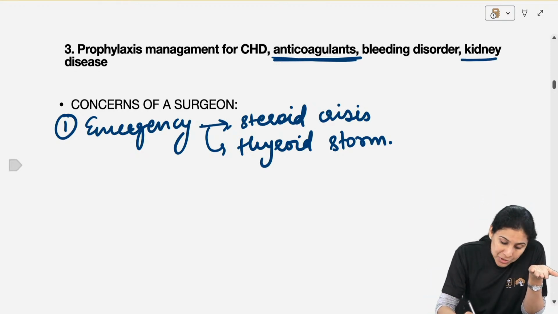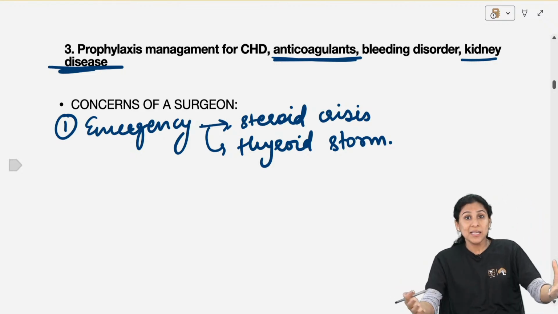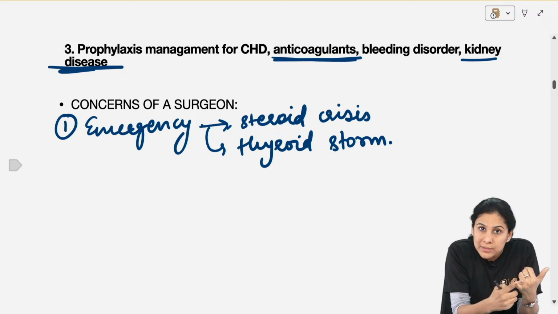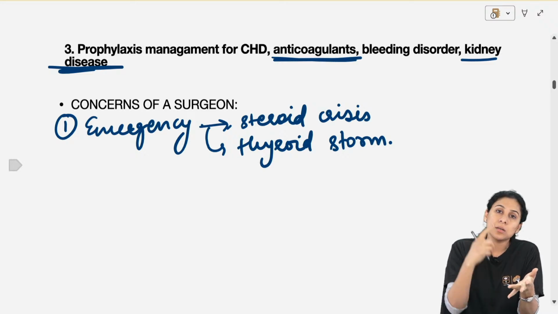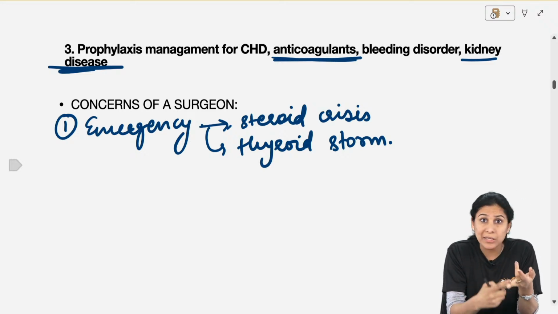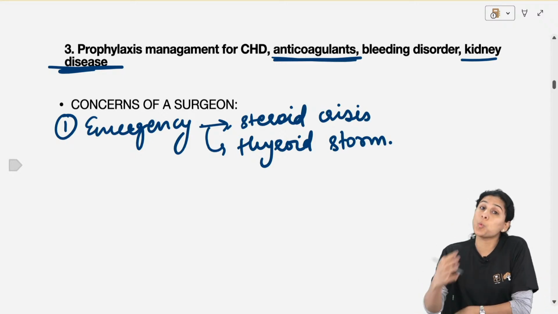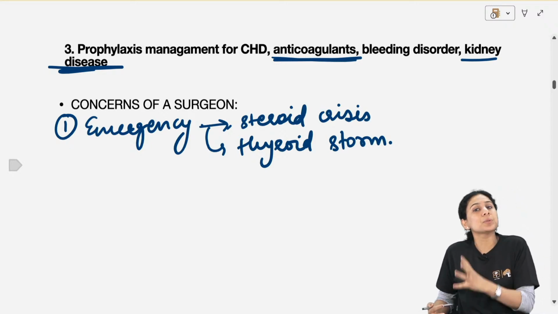Okay. Any patient with kidney disease. Now it's such a vague thing. When you ask me kidney disease, a kidney disease can be an acute kidney injury. It can be a chronic kidney disease. It can be a patient on hemodialysis. It can be a patient who is post-transplant, post-renal transplant. So it is very, very vague. Please go to the videos, watch the videos and understand what all things can happen to a kidney disease patient.